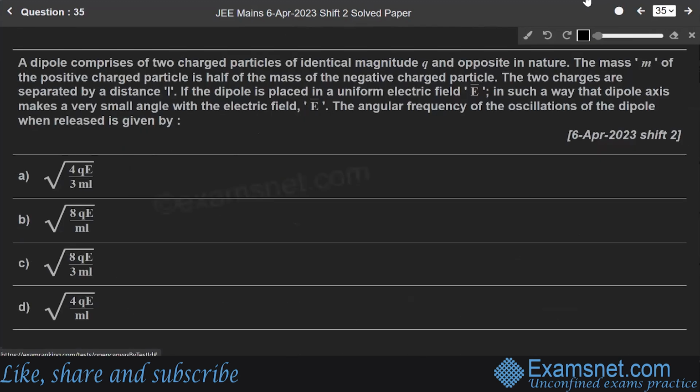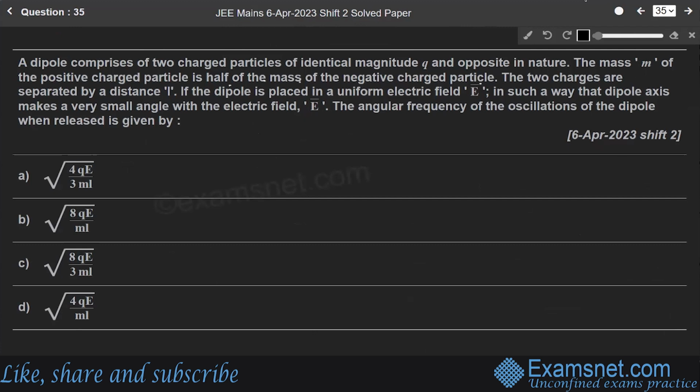Okay, now moving towards our next question, that is question number 35. This question says that a dipole comprises two charged particles of identical magnitude q and opposite in nature. The mass m of the positive charged particle is half of the mass of the negative charged particle.